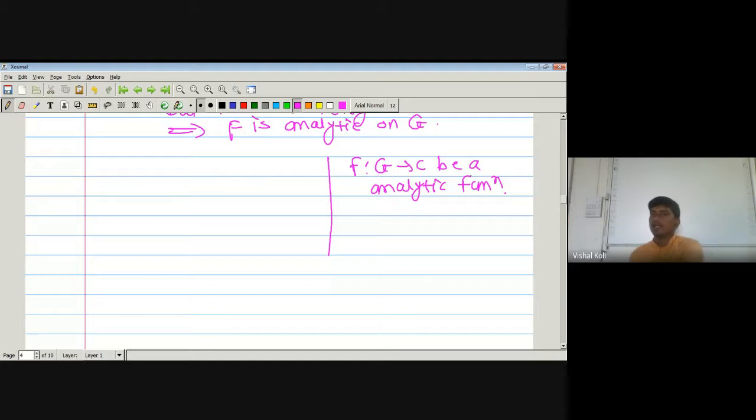it is infinitely differentiable. As it is infinitely differentiable, its derivative must be continuous. Since it is infinitely differentiable, f dash exists, f double dash exists, f triple dash exists, and so on.